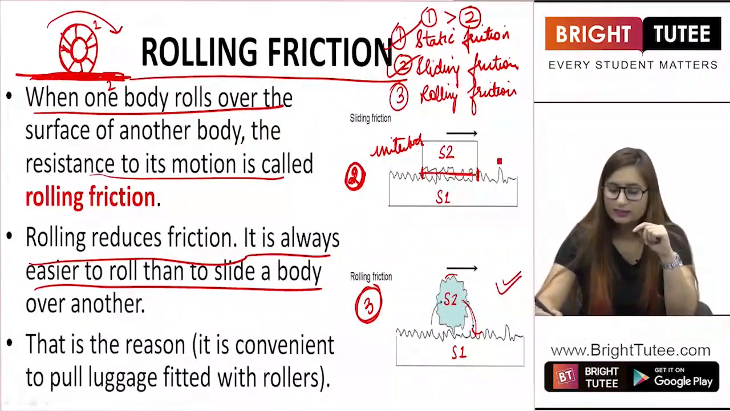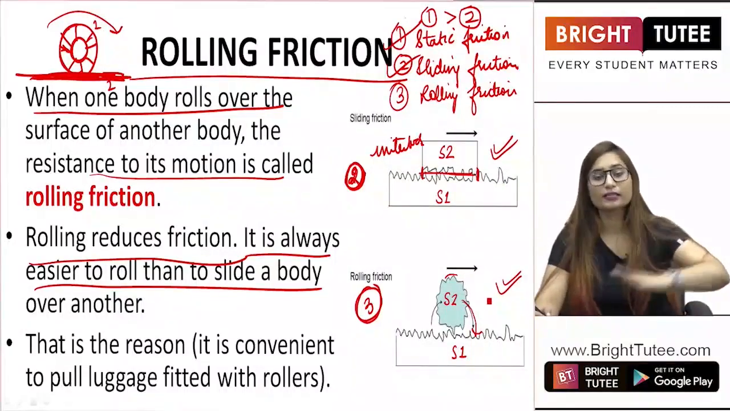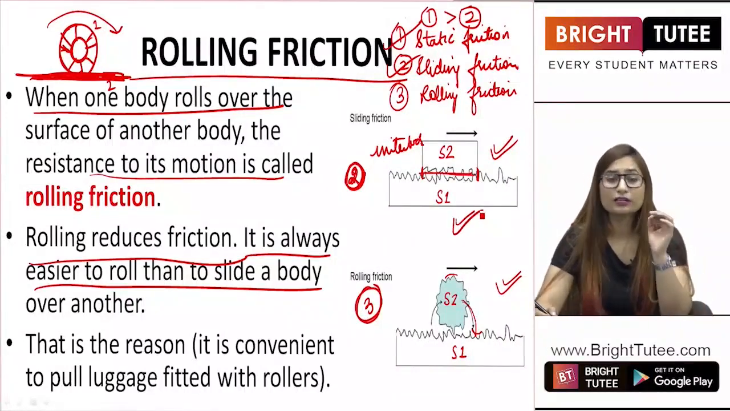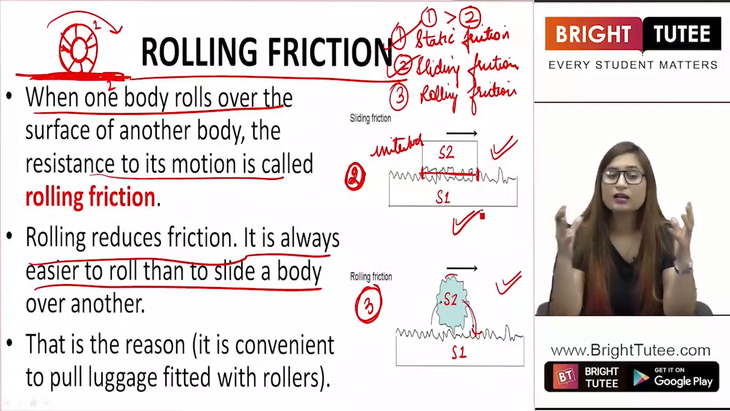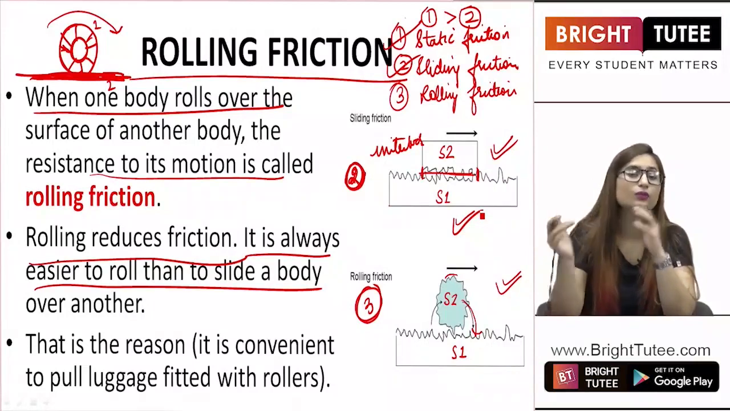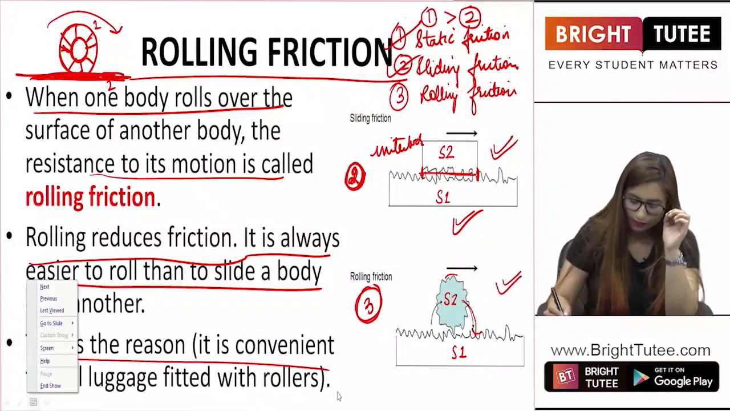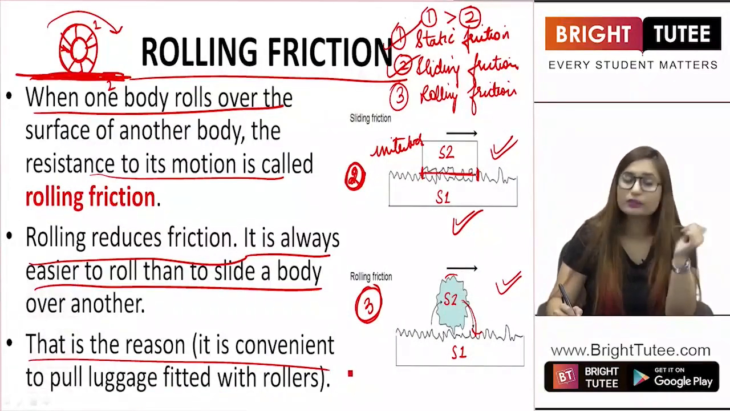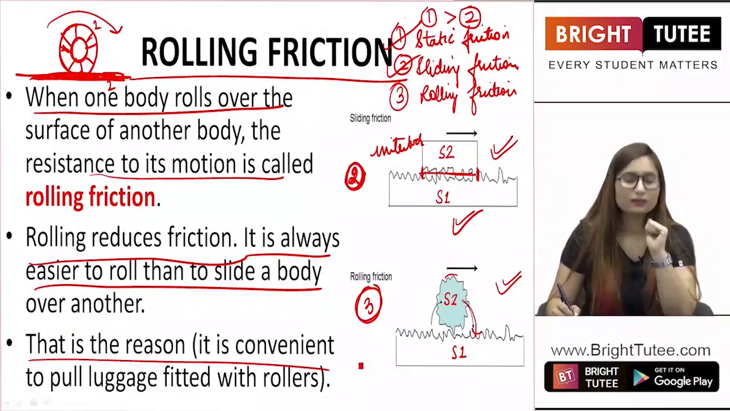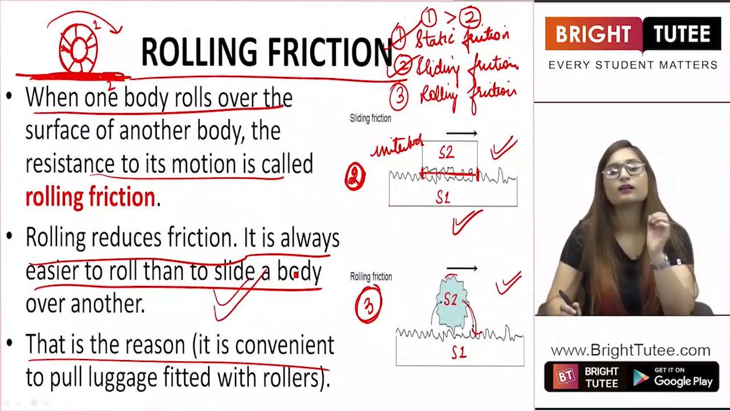As you can see in this picture, sliding is much more difficult as compared to rolling, because in rolling you are changing the area of contact again and again, and hence you are breaking the interlocking. Here the interlocking stays for a longer time because the area of contact is also large, hence it is very difficult to slide a body, while it is very easy to roll a body, right? That is the reason it is convenient to pull luggage fitted with rollers, as I told you in the first slide as well, that it is easier to roll something instead of sliding the object, right? So wheels are very important to us.